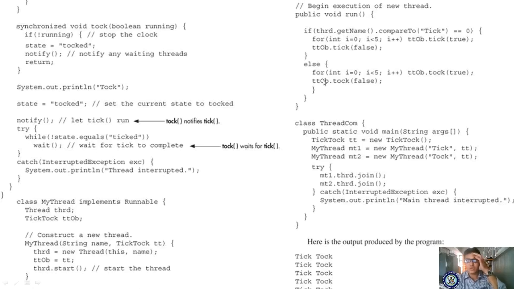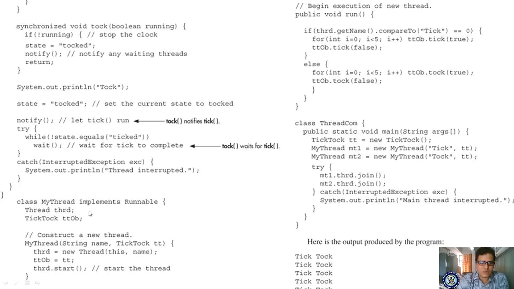For TTOB.talk, your talk method is also there, right? If you call it with true, then what happens? Not true, false, it will skip. It will skip notify and all these things, and it will execute top. Okay, yes, that is the top. Got it? You are printing the top. Yes.